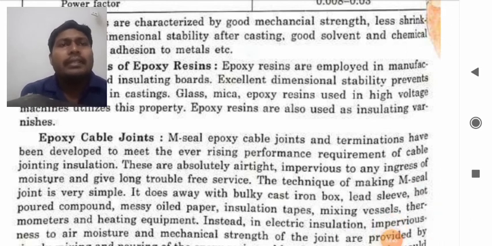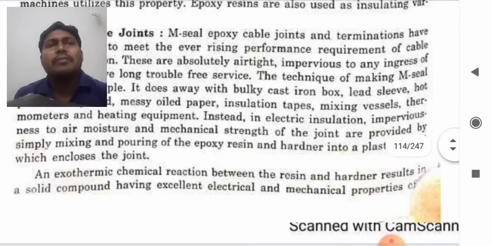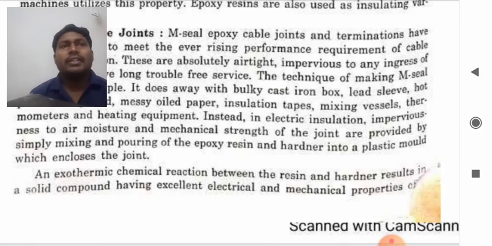Instead, in electric insulation, imperviousness to air, moisture, and mechanical strength of the joint are provided by simply mixing and pouring the epoxy resin and hardener into the plastic mold which encloses the joint.